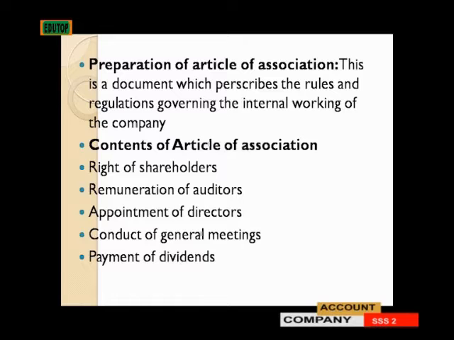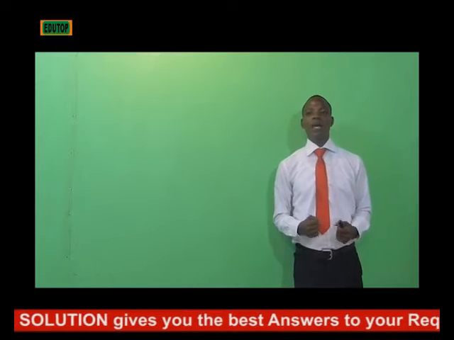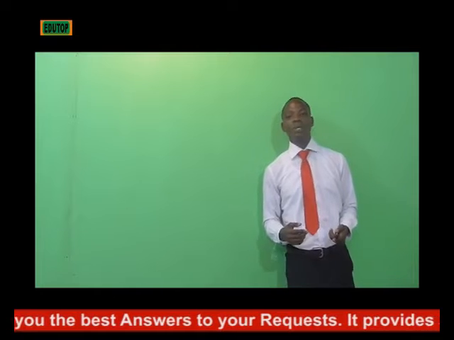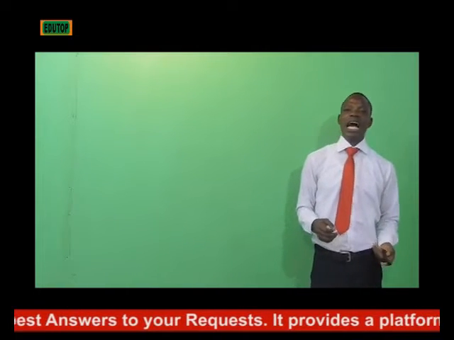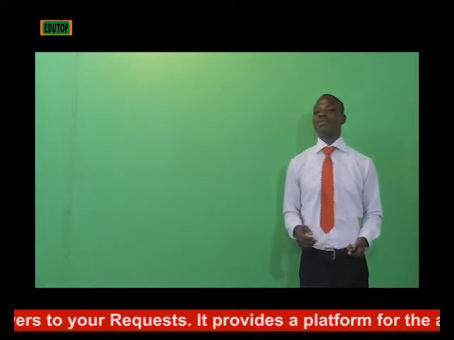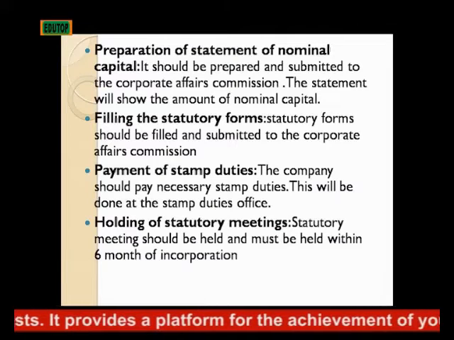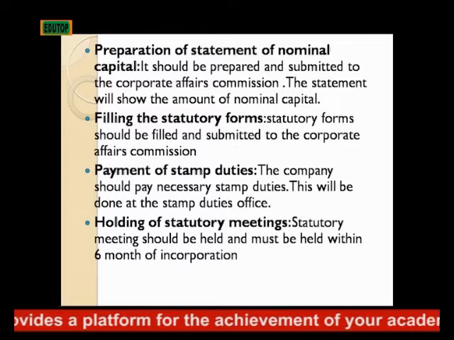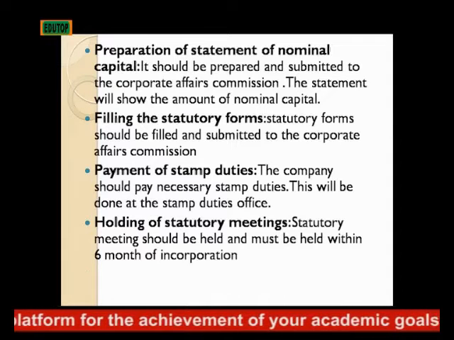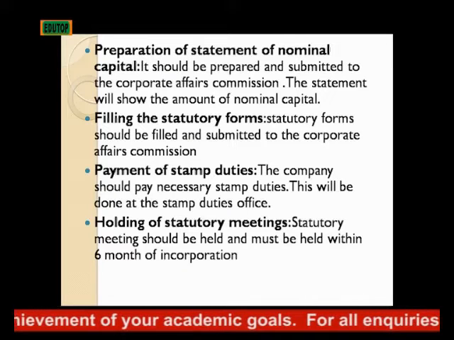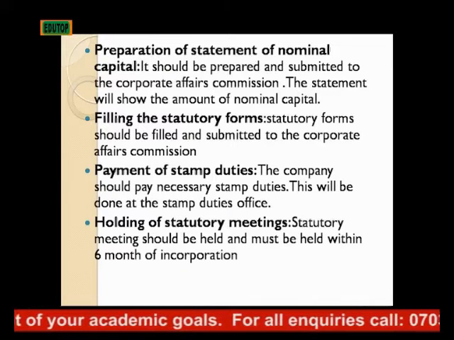Then we have payment of dividends, which must also be included in the articles of association. Payment of dividends to shareholders, who are the owners of the company, must be included in the articles of association. Then the next one is the preparation of statement of nominal capital. Now, this should be prepared and submitted to the Corporate Affairs Commission. The statement shows the amount of nominal capital.